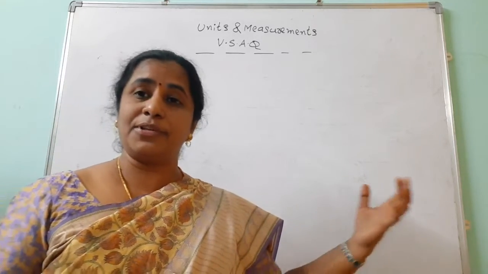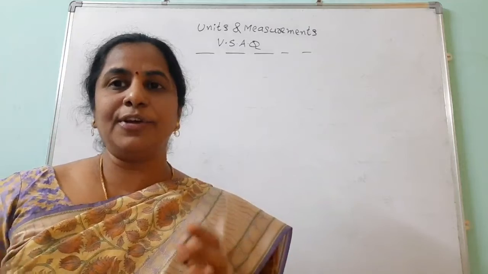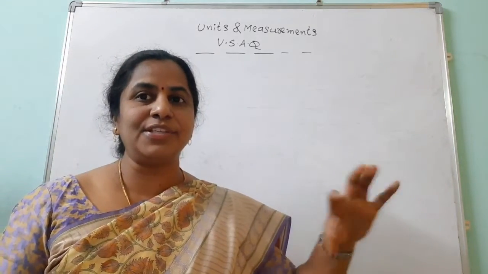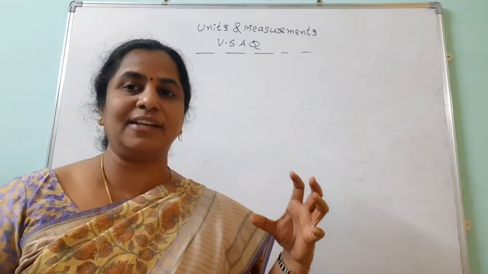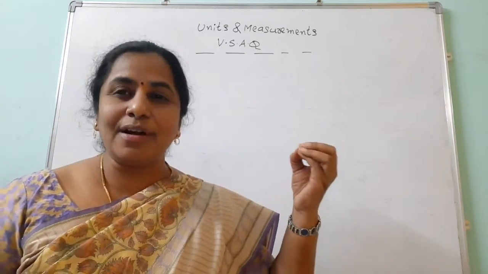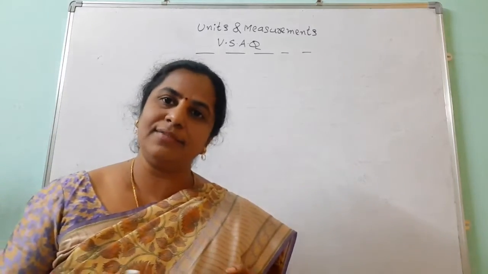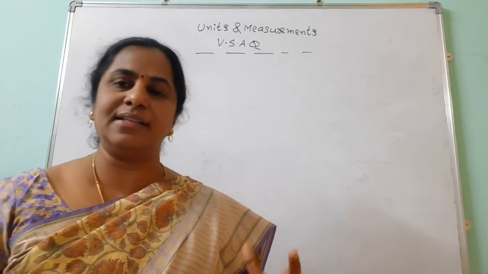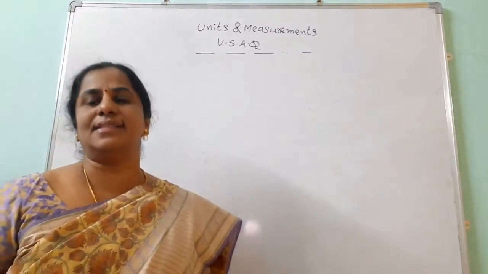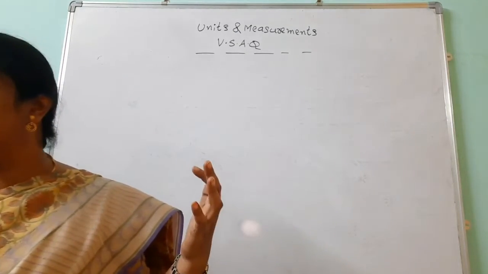So we can reduce the systematic errors. Suppose we are going to a shop, where one measuring instrument is there. If we go to a gold shop, they are using another measuring instrument. There we use the more advanced experimental technique, because gold is very costly, so we want measurement within milligrams also. With the help of that, not only in weight but also in temperature, time and all this, we should increase the experimental techniques. Then we can reduce the systematic errors. So the first one is over, the second one is over, the third one is over.